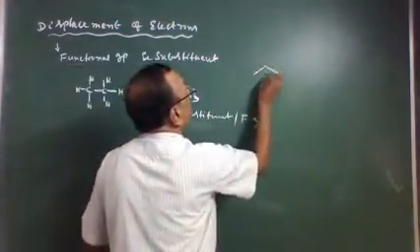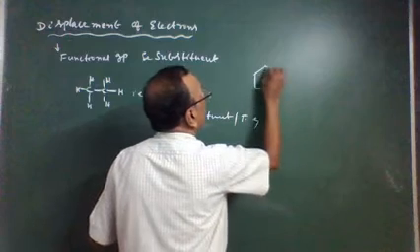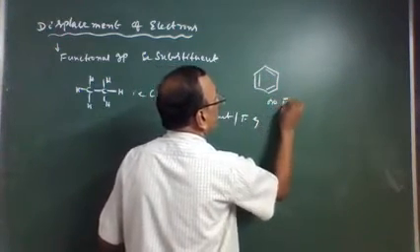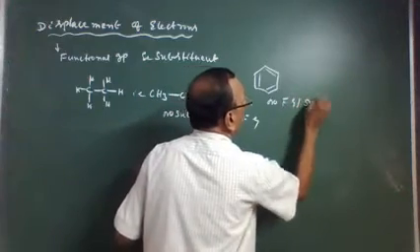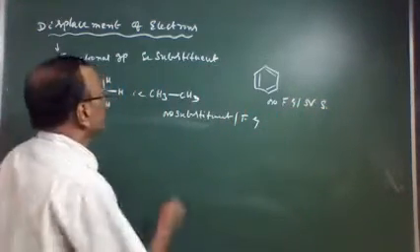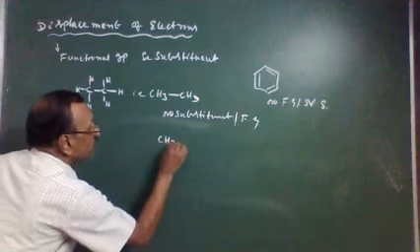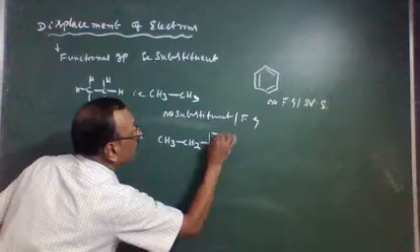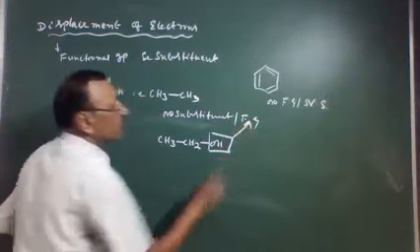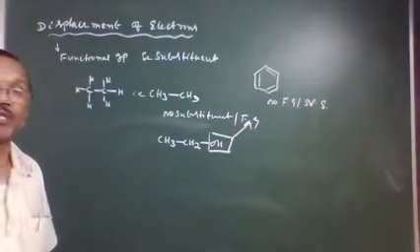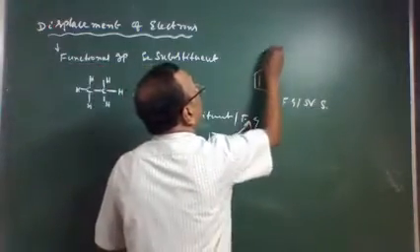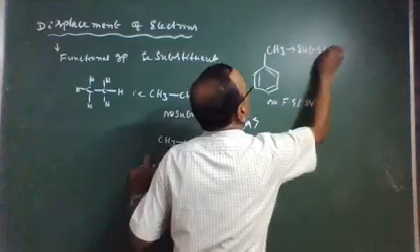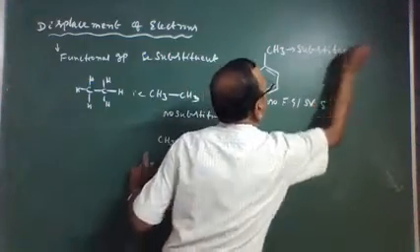We have benzene, no functional group or no substituent. Now come to CH3CH2OH. OH is the functional group. Now toluene, where CH3 is the substituent.